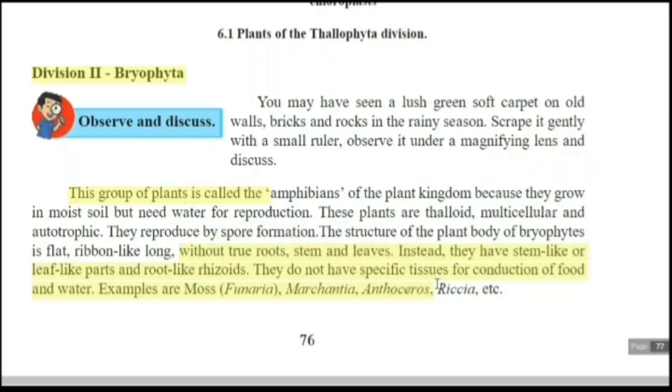They do not have specific tissues for conduction of food and water. Other plants have proper conducting tissues, xylem and phloem. Phloem conducts the food and xylem conducts the water. But these conducting tissues are absent in Bryophyta. Examples are Funaria, Marchantia, Anthoceros and Riccia.